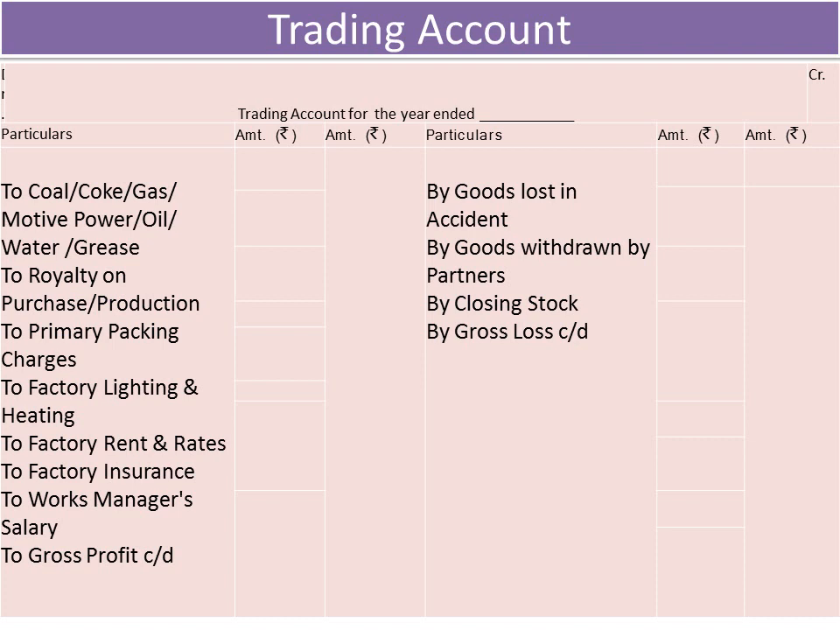Water, grease: these are all required for the machine's operations. Royalty on purchase, production. Royalty means something which belongs to others and we are making use of it. That is known as royalty. For example, a book has been written by an author and we are the publisher, publishing the books of the author. So we are supposed to pay royalty to the author.